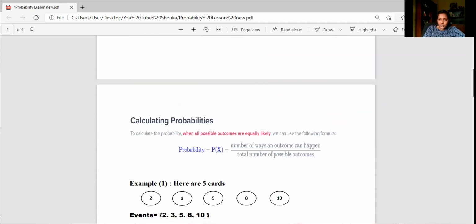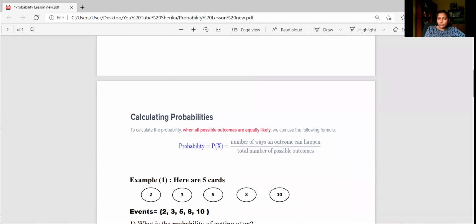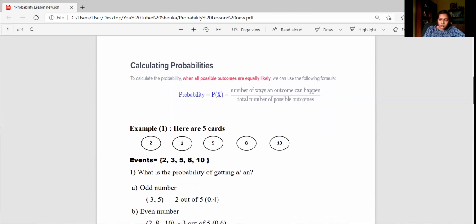And then we have identified how to calculate the probability. Now, how do we find the probability? We write the total number of possible outcomes as the denominator, and the number of ways an outcome can happen as the numerator. And I mentioned earlier, always we write the probability as a fraction. Then we checked 3 questions.